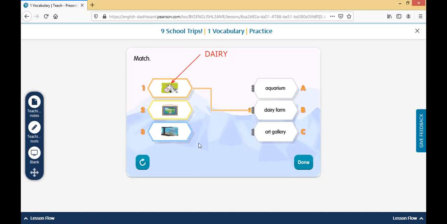In number 2, we have a portrait that's hanging apparently on a white wall, but it's a wall nonetheless. It's hanging on a wall, and this painting is of a landscape. So we have a painting. A painting belongs to art, and we look at art in an art gallery. That's why number 2 is letter C.